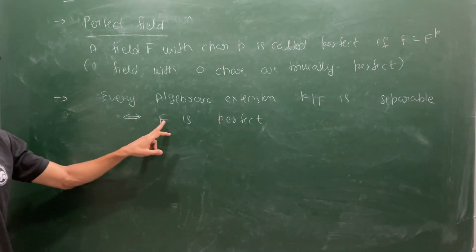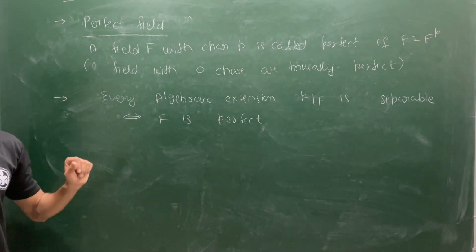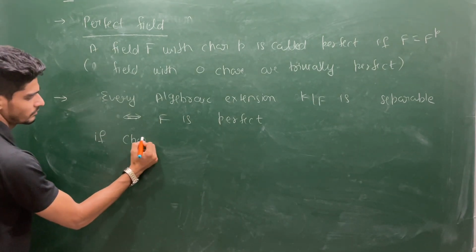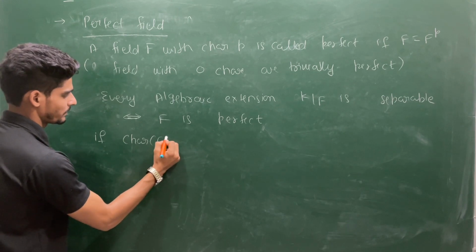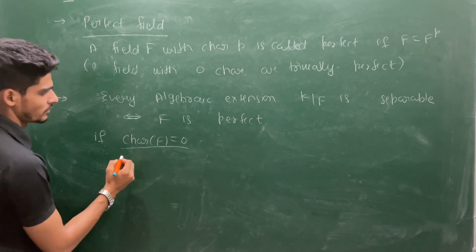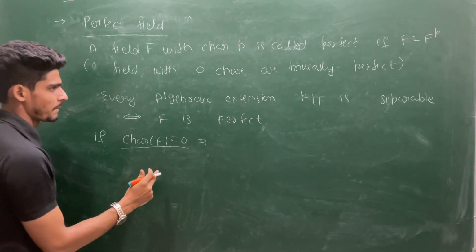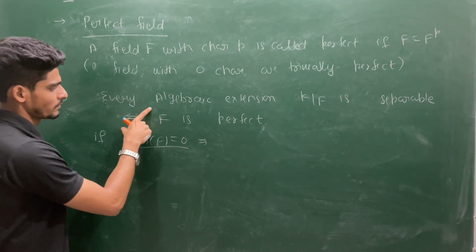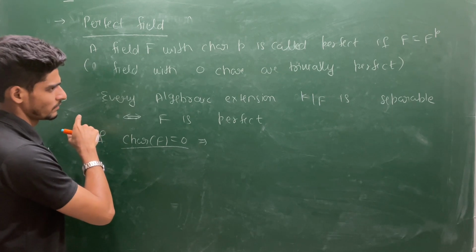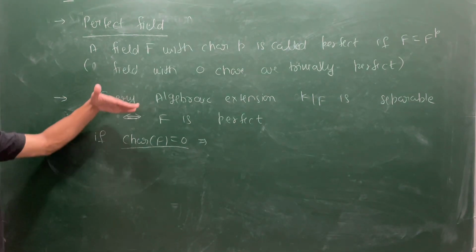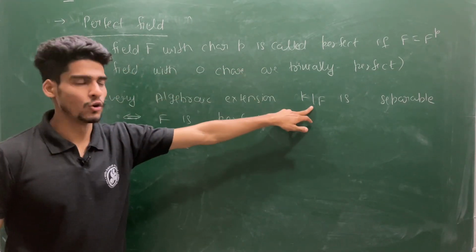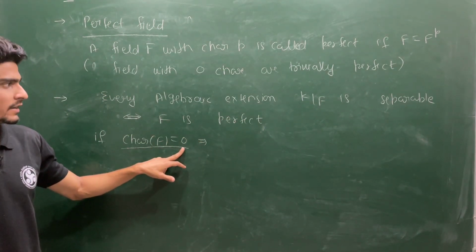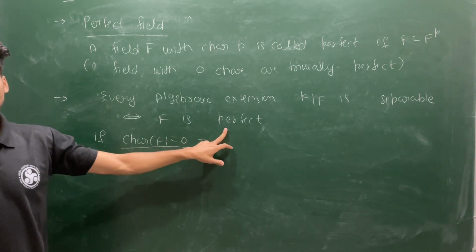See, if F has characteristic zero, then the case is easy. For every algebraic extension K over F, if the characteristic is zero, then by definition F is perfect.